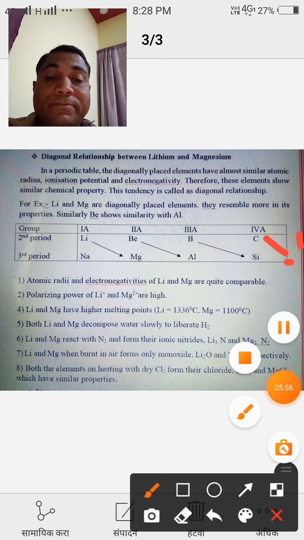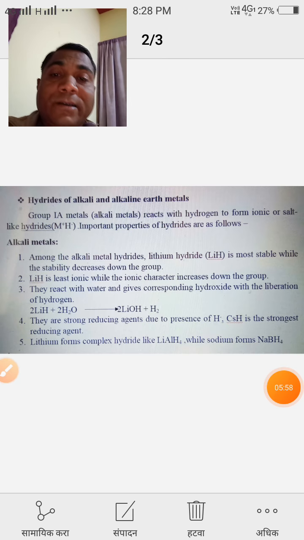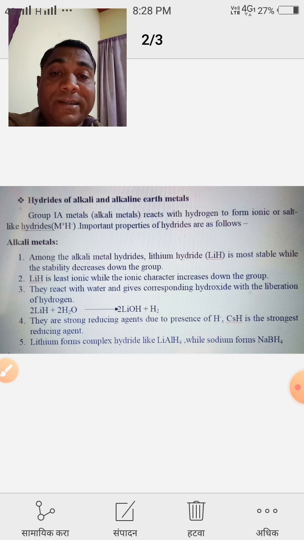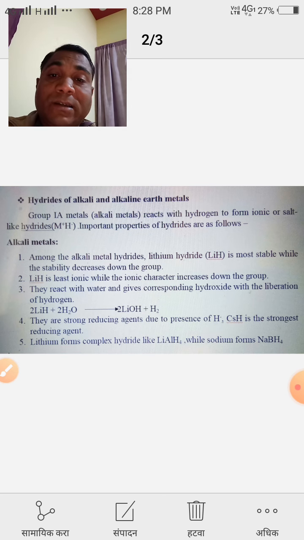After that, here we again explain the hydrides of alkali and alkaline earth metals. What is meant by hydrides? The first A group metals, that is the alkali metals, when they react with hydrogen form ionic or salt-like hydrides, M+H-.